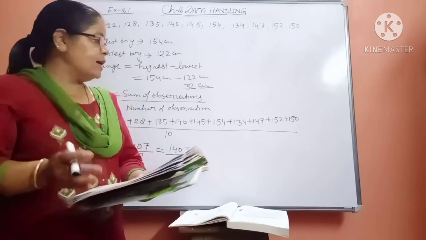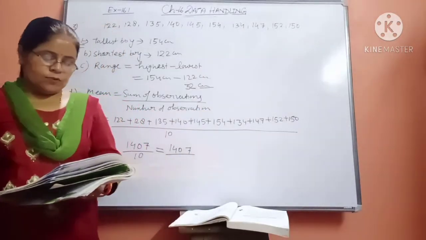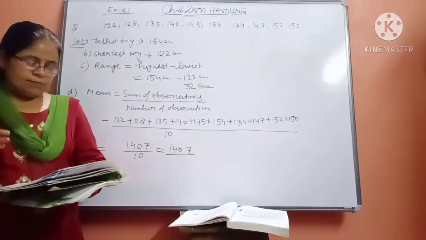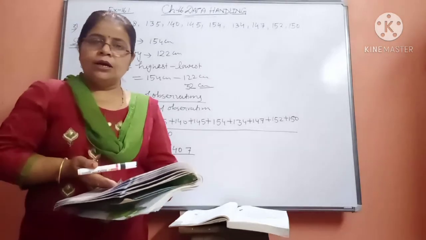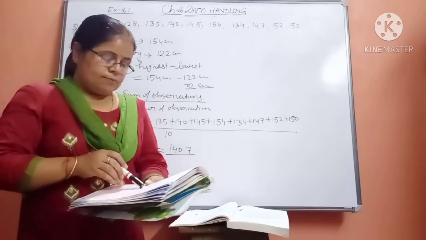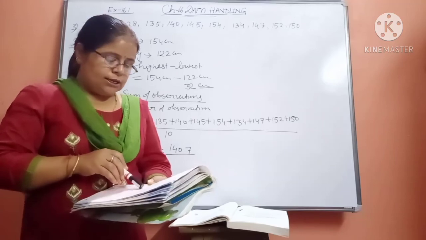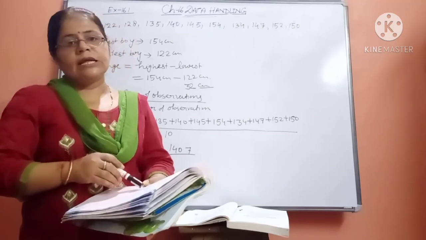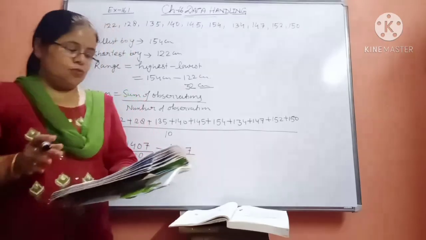Average marks means, in the same way, you will find the mean of the marks. In which subject has the student scored the highest marks? You can see from the given table in which subject he is getting more marks. In which subject did the student score the lowest marks? This also you can see. And what is the range of the marks? Range means the highest marks minus the lowest marks. This question also you can do yourself.